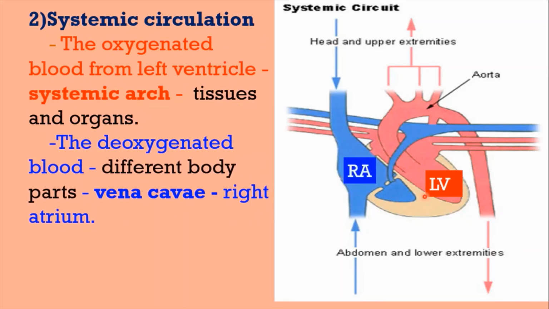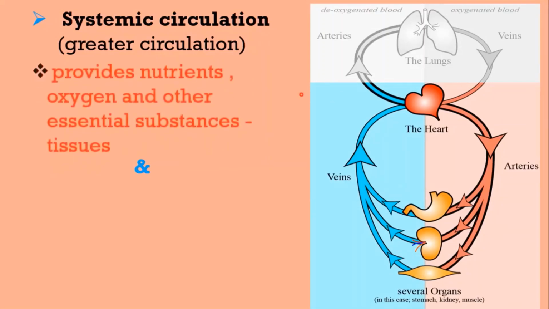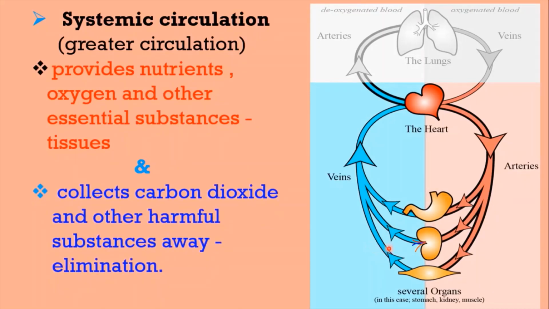Here, in systemic circulation, left ventricle supplies blood to the body organs through systemic arch, and from the body organs, blood is collected by vena cavae and reaches the right atrium. The chambers of heart involved in systemic circulation are left ventricle and right atrium. Coming to the significance of systemic circulation, it provides nutrients, oxygen and other essential substances to the tissues and collects carbon dioxide and other harmful substances for their elimination.